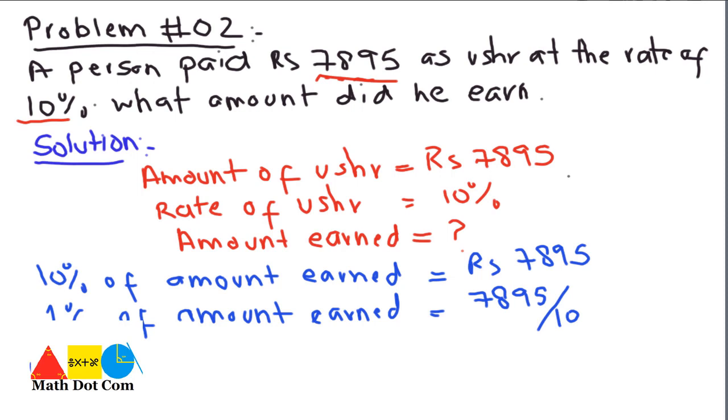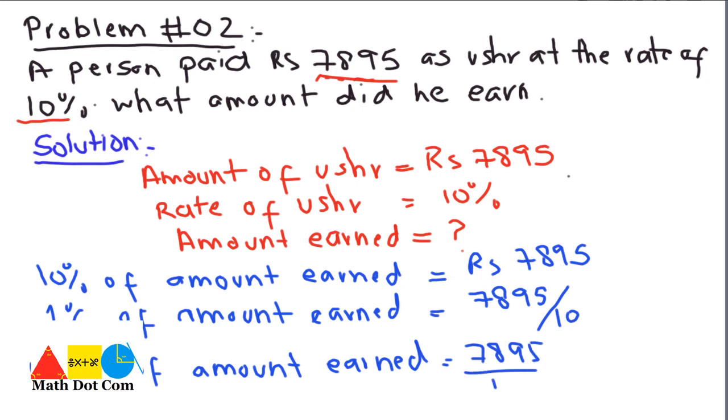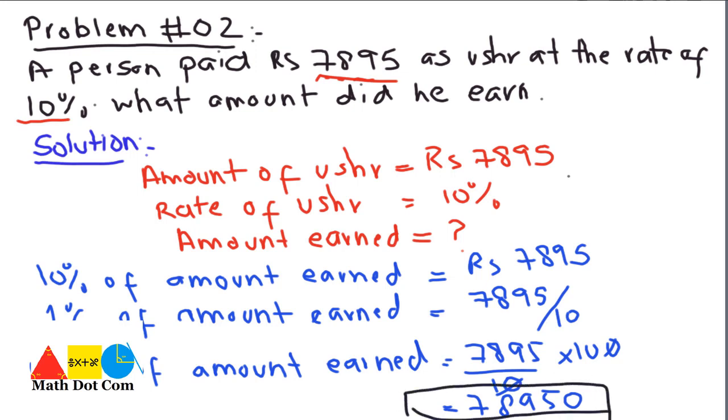And similarly, we can calculate 100% of the amount, that is the original amount earned. You get 7895 over 10 multiplied by 100. The answer will be 78950. So this is the actual amount on which the person has paid the Usher of 7895. This is how you can calculate if you are given the amount of the Usher and the rate and you don't know the actual amount.